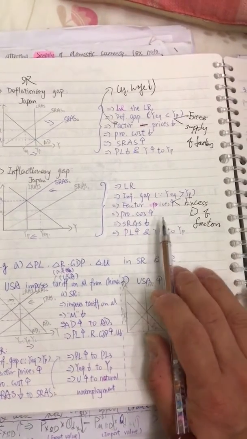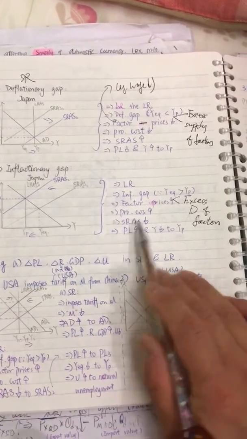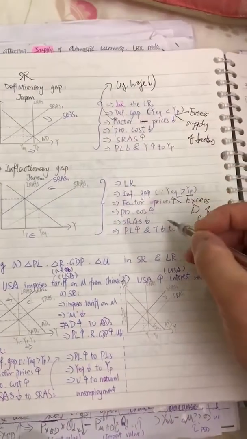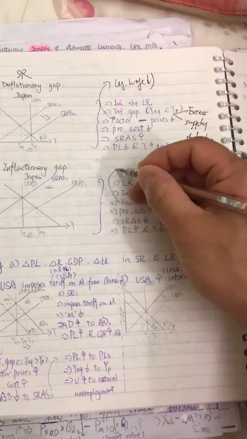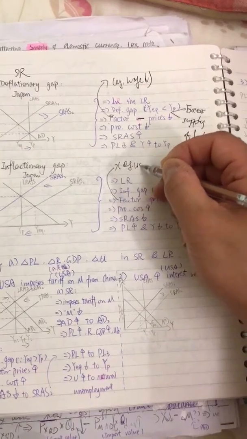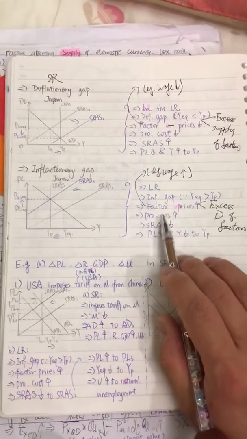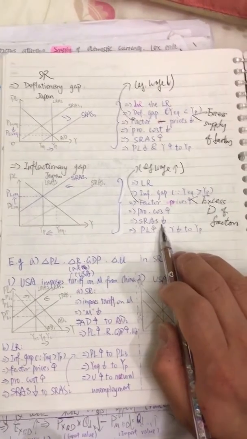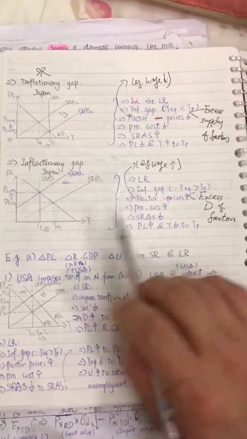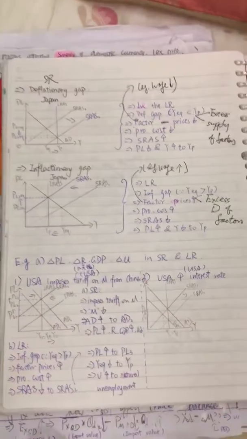So in this case, the production cost, just like the factor price, will go up. The resource prices or the labor prices go up, so the production cost of the firm will be higher, and then the short run AS will shift to the left. Then the price level will further go up, and Y will go back to the potential GDP.